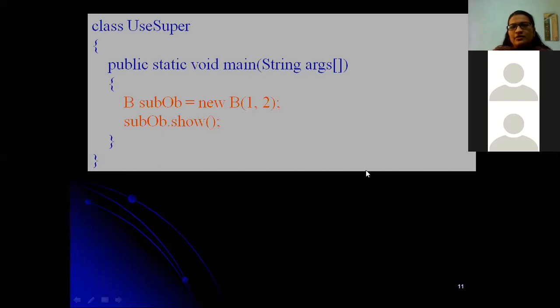And when do you use the super keyword? When you want to keep data, the variables as well as methods, private to the superclass, then in order to access those members in a subclass you have to use the super keyword. There is a common question: what are the different uses of super? Explain with an example. This is common, and hope you understood today's class concept, and this is very important.